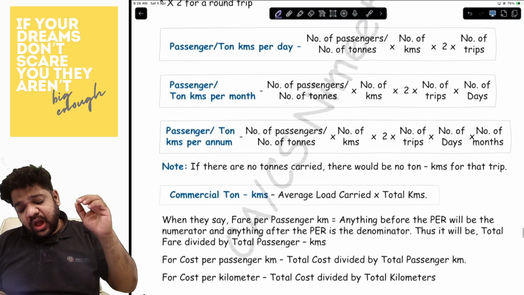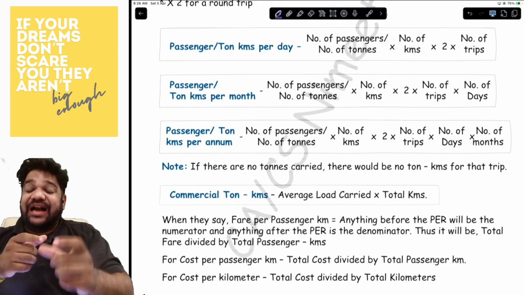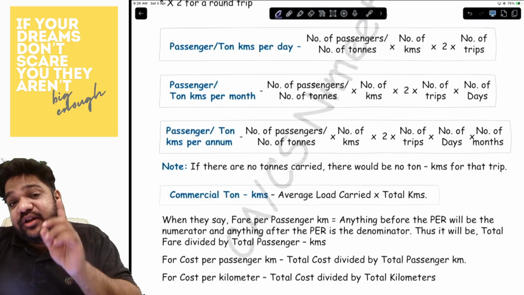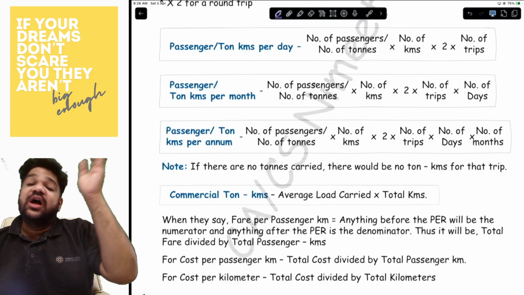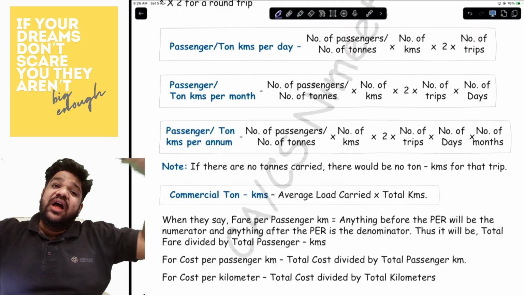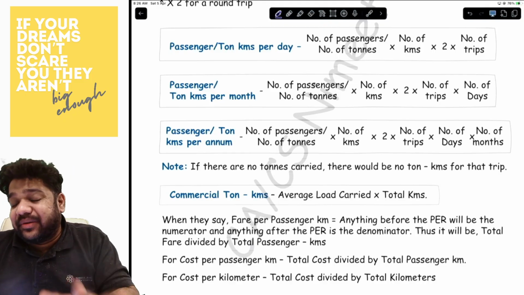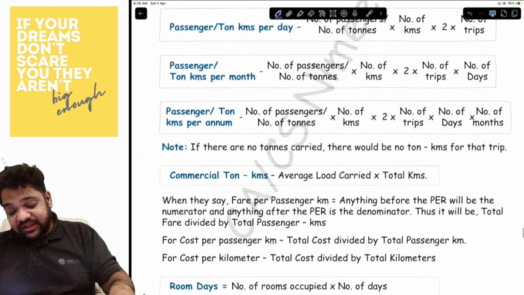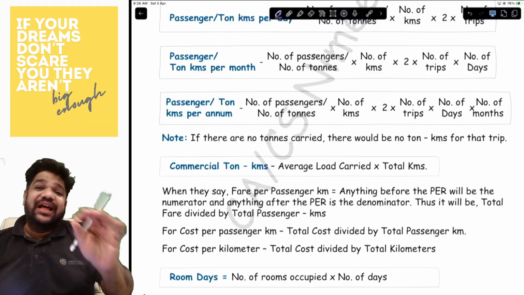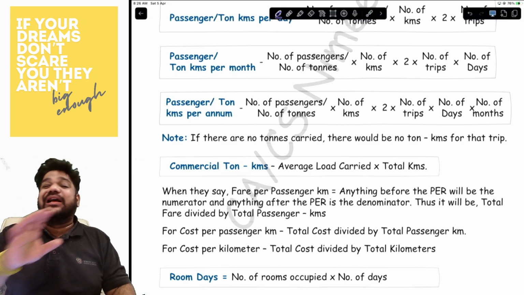And for passenger kilometers, it will be number of passengers into number of kilometers. That will give you the one-way passenger kilometers, into two. That will be the passenger kilometers for a round trip, into the number of trips will give you passenger kilometers for a day, into the number of days, passenger kilometers for a month, into the number of months, passenger kilometers for a year. Now, the same logic applies for ton kilometers as well. But you'll have to understand one thing. If while coming back there are no tons or no passengers, there will be no passenger or ton kilometers either.